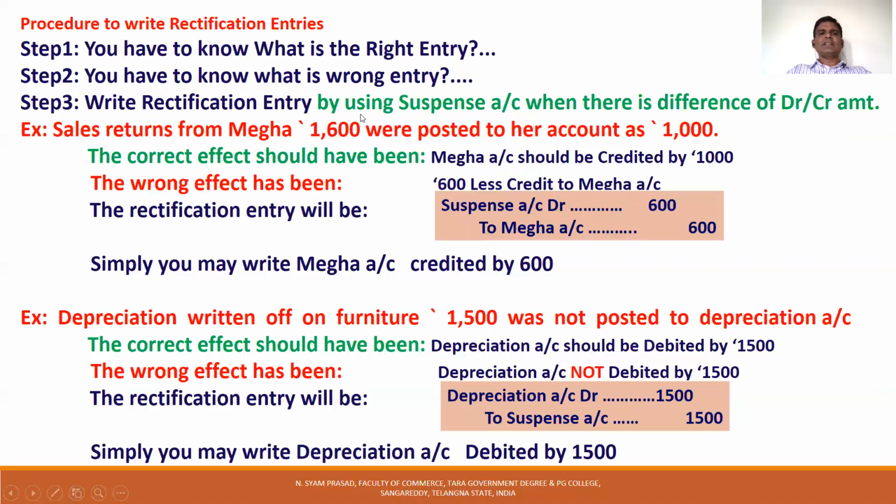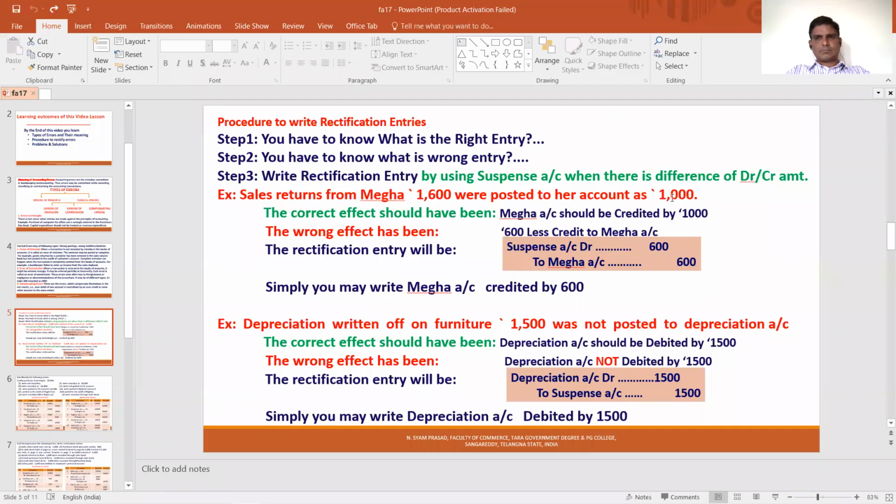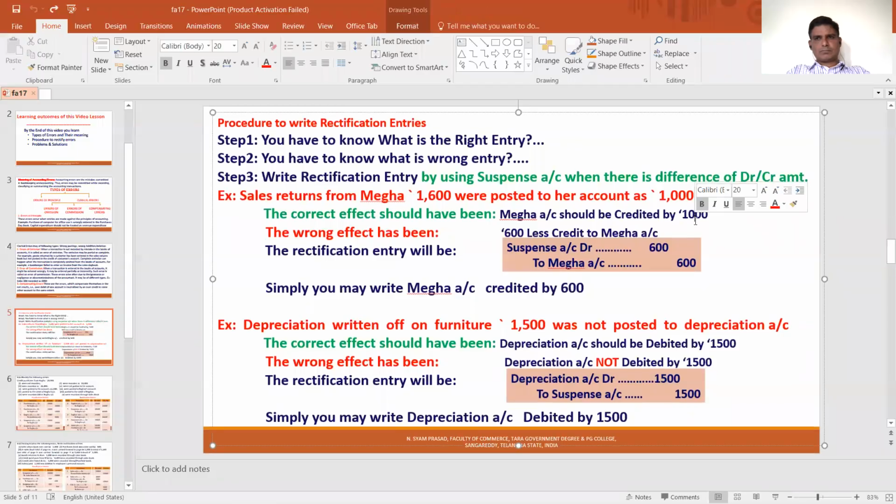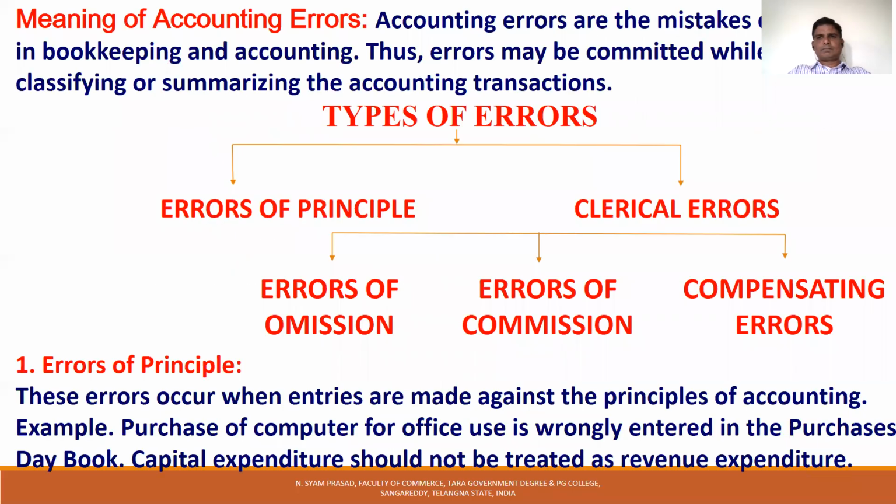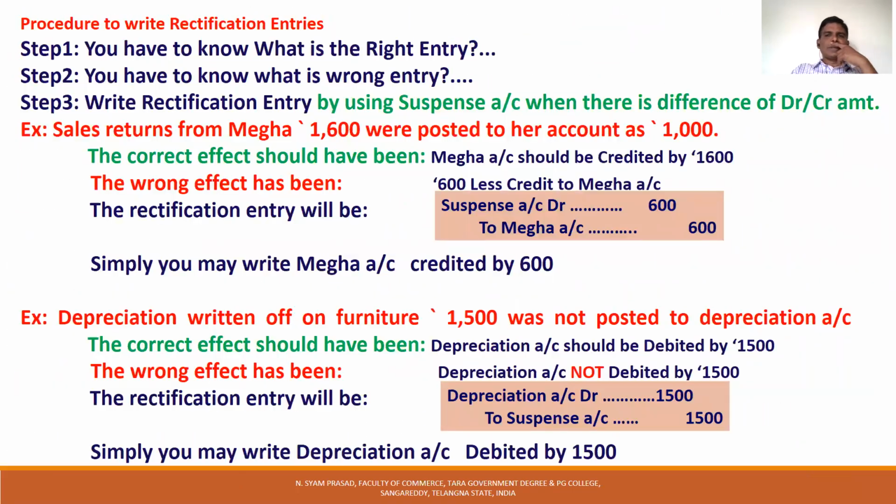So the mistake here is that sales returns account was debited correctly, but Mega account was credited only 1,000 instead of 1,600.